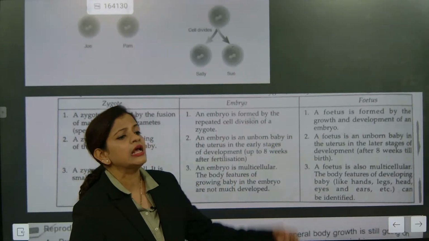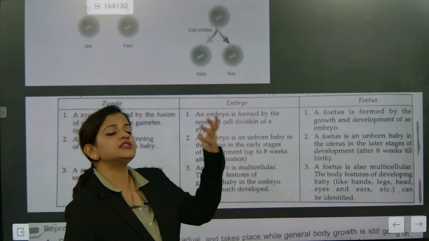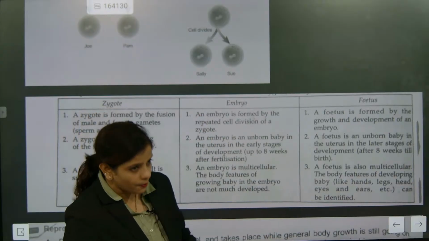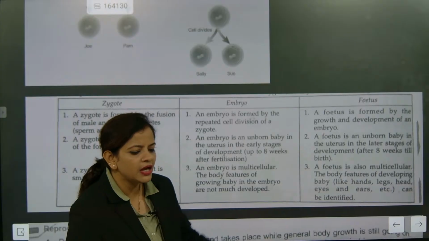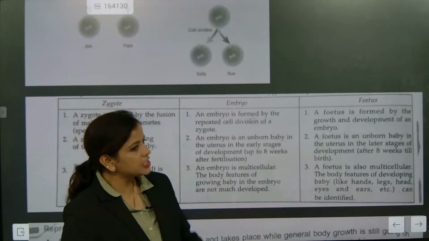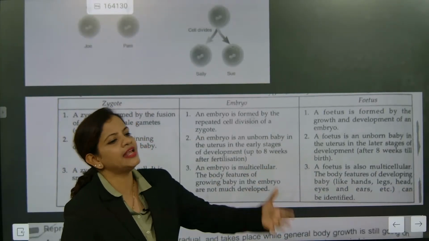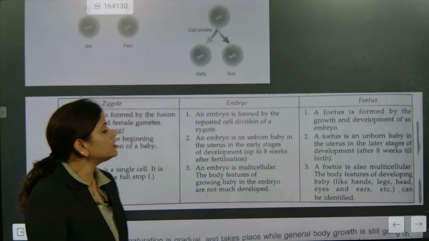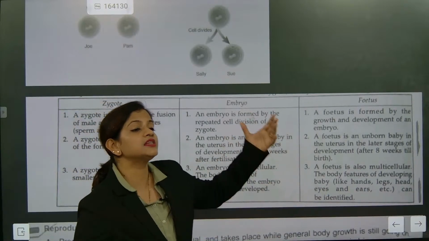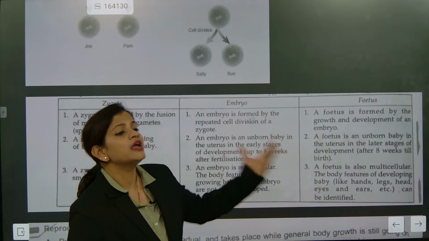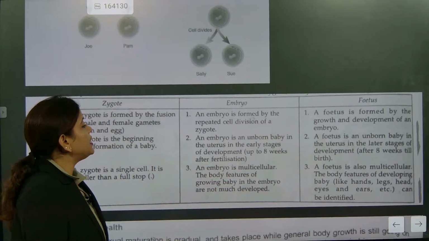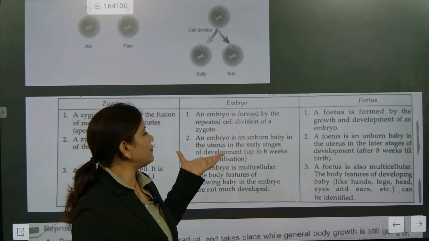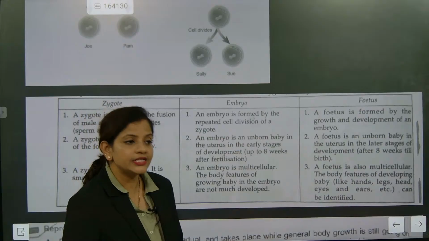Gestation period is considered as the period where the mother is keeping the child in the womb. Womb means uterus. It will be 40 weeks. How much? 40 weeks. But after 36 weeks, the child can be born any time. Understood? So the period where the baby is growing inside the mother's womb is called the gestation period. What is it called? Gestation period. So an embryo is an unborn baby in the uterus in the early stages of development.